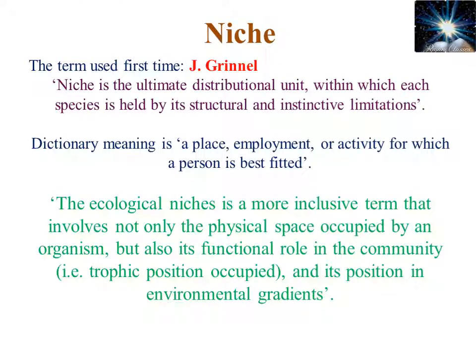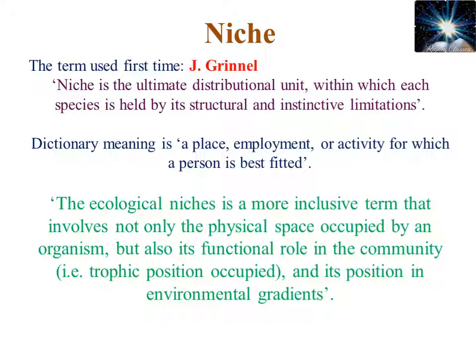Now come to the term niche. The term niche, whose dictionary meaning is a place, employment, or activity for which a person is best suited, was first used by J. Grinnell, and according to him, niche is the ultimate distribution unit within which each species is held by its structure and intrinsic limitations. That means niche is made not only by abiotic factors, but also by the behavior of the organism, its food, and many other things.